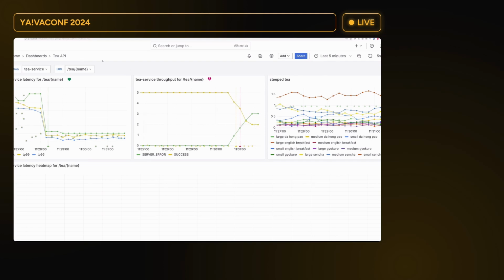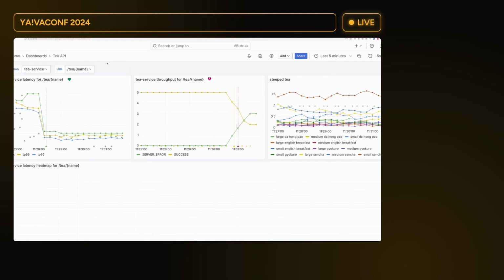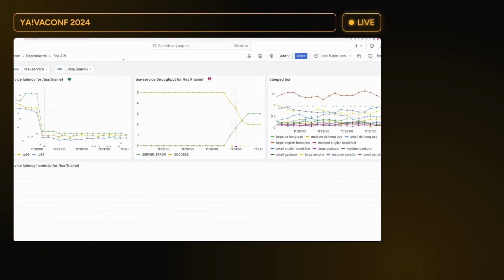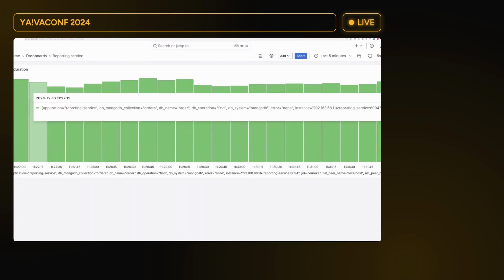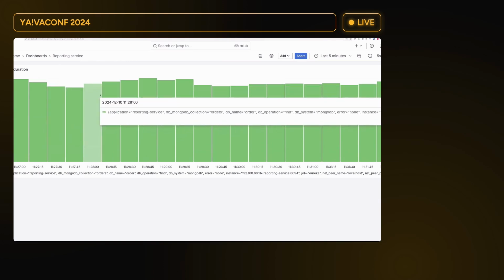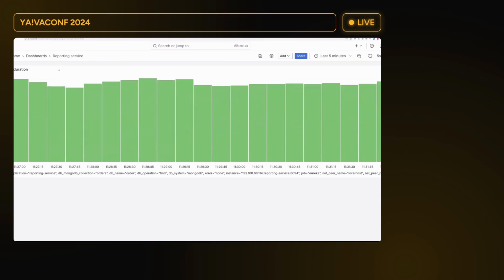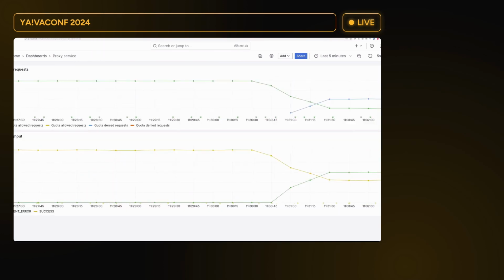Why is that? What we can do is check maybe other services' dashboards to see if everything is fine. On the reporting service, we can see that it takes a long time to run database queries, but it's pretty much the same. There are no errors here, everything seems to be fine. But take a look at that.